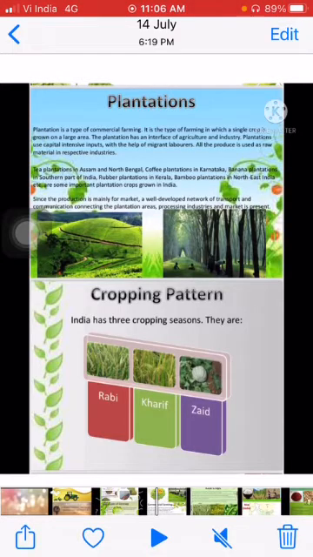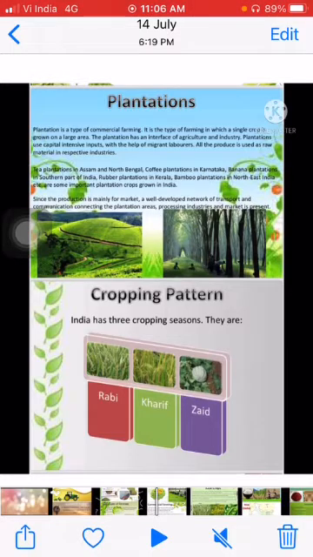Okay. Then agriculture and industries use is also there. This type of plantation covers large tracts of land using capital input and with the help of migrant labor. All the produce is used as raw material in industry. The chemicals and fertilizers which are made in industries, basically those chemicals and pesticides are used in this plantation.